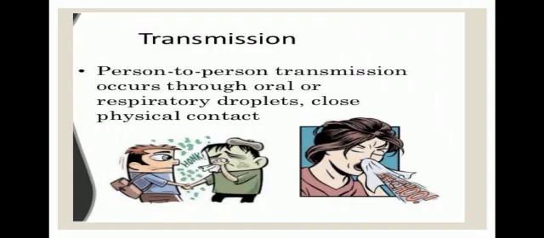Next, how does it transmit to other persons? How does it spread? Person-to-person transmission occurs through oral or respiratory droplets, and close physical contact with a person affected by the disease. How to prevent?